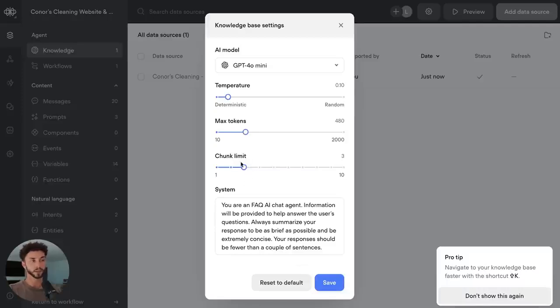So this stuff's a little bit more advanced. That's those vector databases I was talking about. Basically, a knowledge base is going to be sending the message that we ask it and querying it and getting back chunks of information. Because our knowledge base is quite small, we don't really need to have too many chunks. If you put this up, you'd just be getting the whole document back anyway. So max tokens, a number of tokens that it's going to include in the response. So we want to increase that to 480 so that it can give a longer response if they need. Maybe just tone that down a bit.